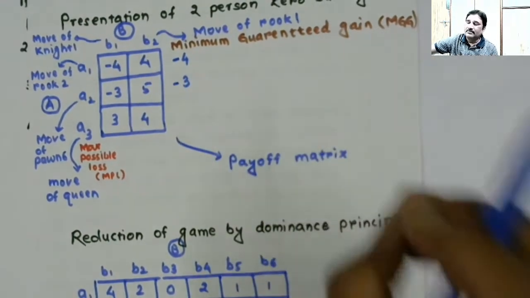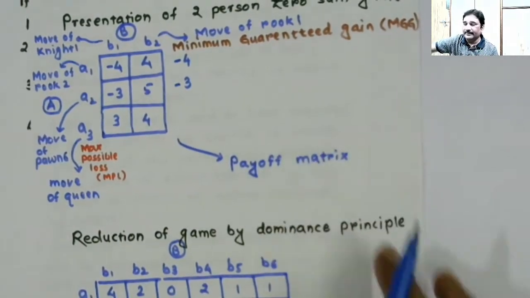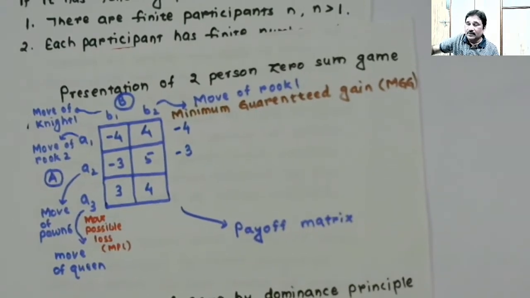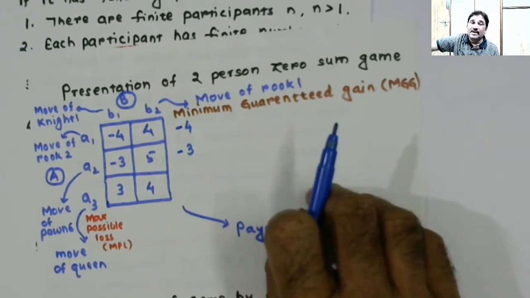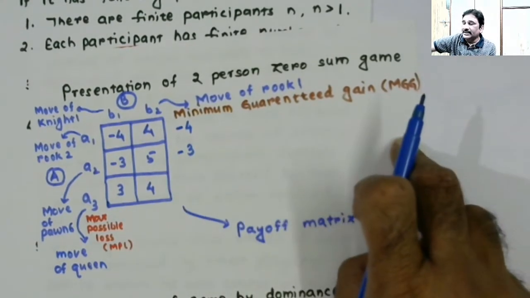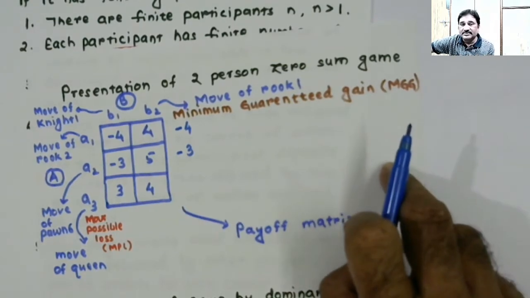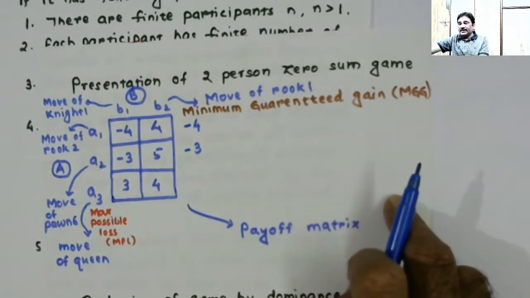And when we talk in terms of loss, we use the term maximum possible loss. So minimum guaranteed gain is the safe term to think about gain, and maximum possible loss again will put you in a safe position when you are talking about loss, right?